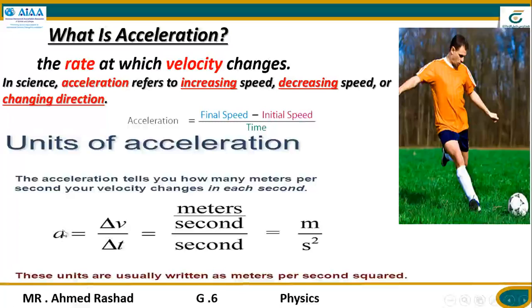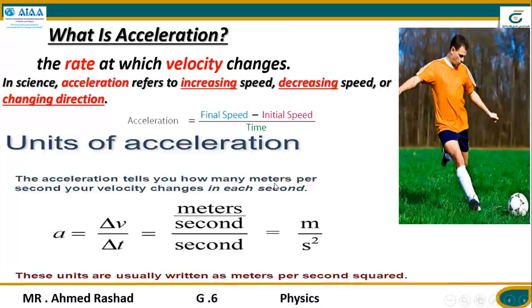So a, the symbol for acceleration, equals delta v over delta t, the change in velocity over the change in time. Velocity is in meters per second, and time is in seconds, so second and second become second squared. So the unit of acceleration is meters per second squared.